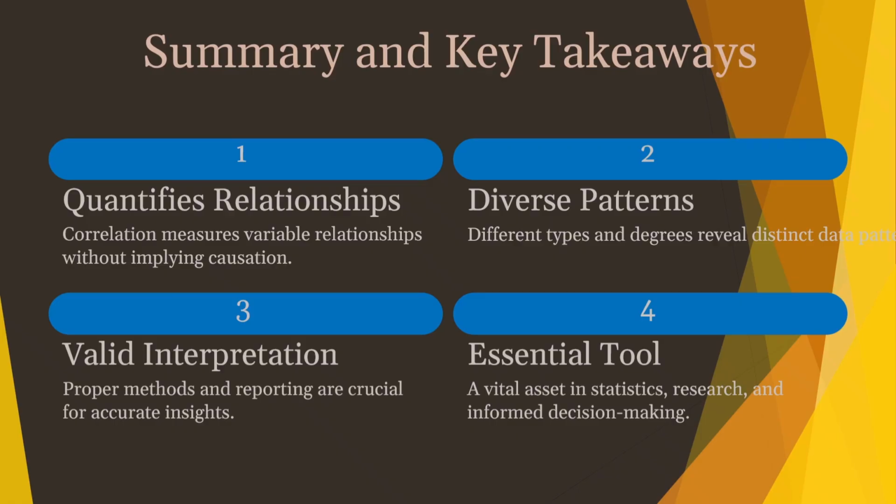The second is diverse patterns. There are different types and strengths of correlation, showing various patterns in data. The third is valid interpretation. Using the right method and reporting results correctly is key to getting accurate insight. And then the last is essential tool. Correlation is a vital tool in statistics, research, and for making informed decisions.